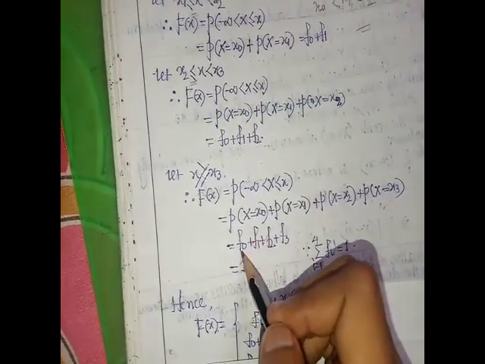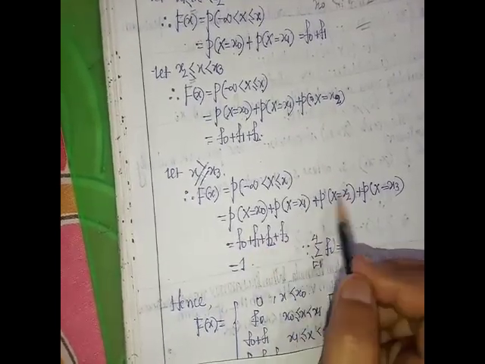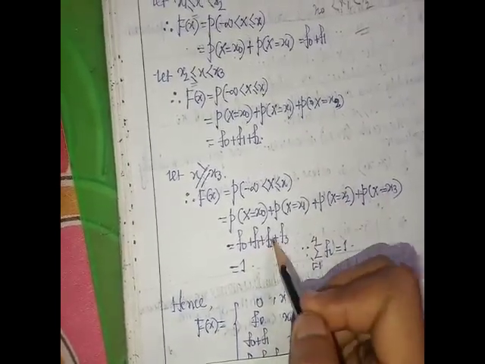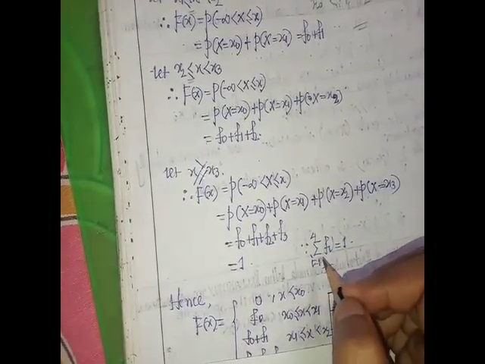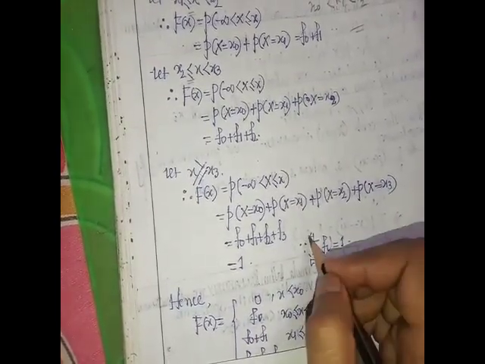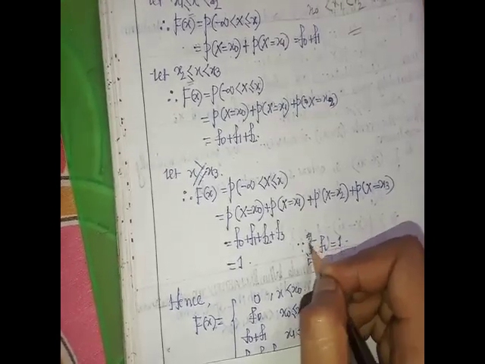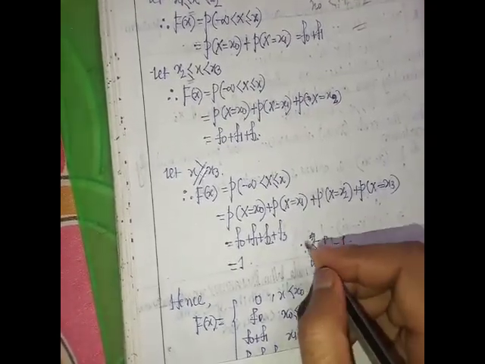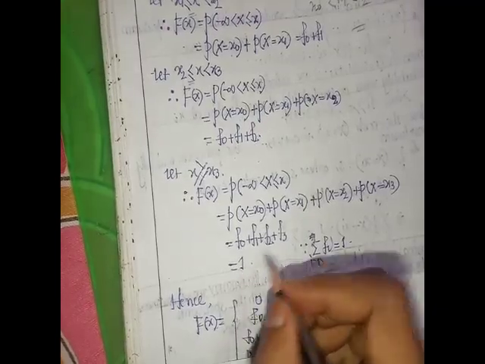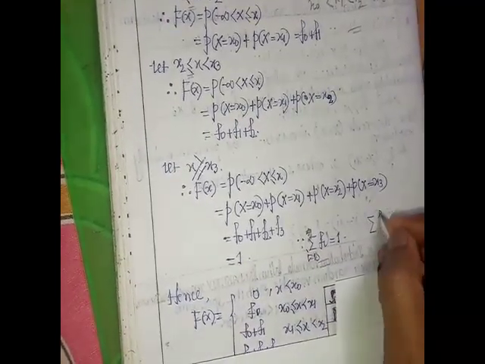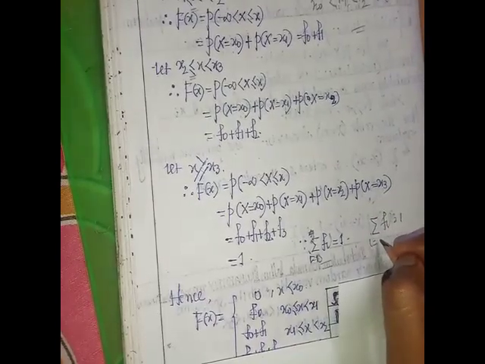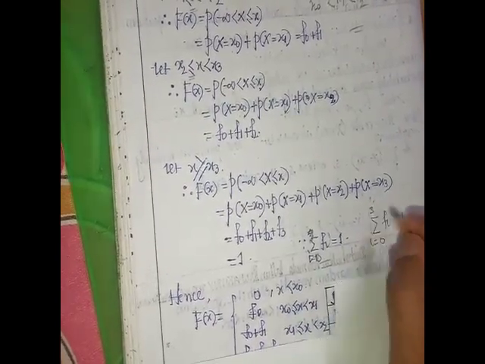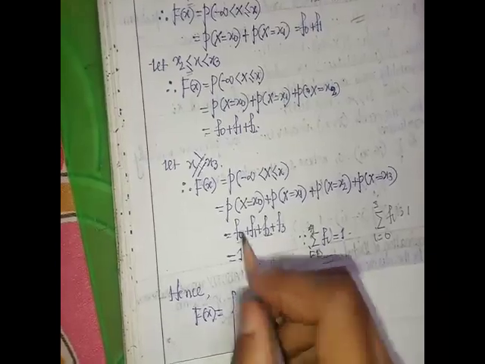This means f_0 plus f_1 plus f_2 plus f_3. Since the summation of f_i equals 1, and in this problem i runs from 0 to 3, this sum is 1.